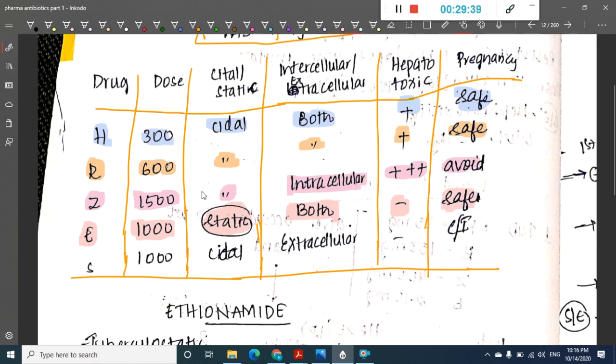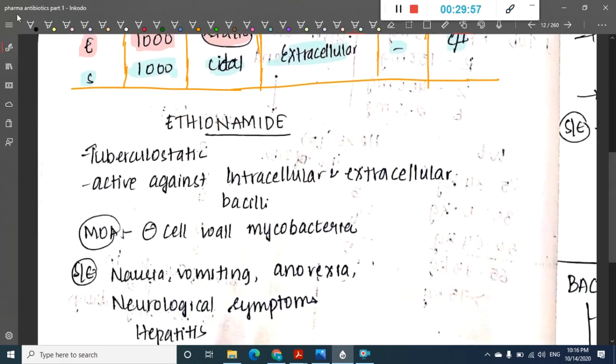Then we have streptomycin, which has a dose of 1000 milligrams. It is a cidal drug used on extracellular organisms, and it is not hepatotoxic, and it is contraindicated in pregnancy. Then the next drug is ethionamide.